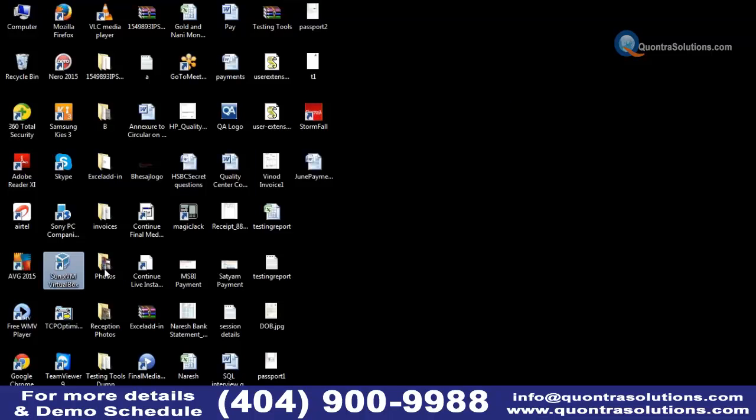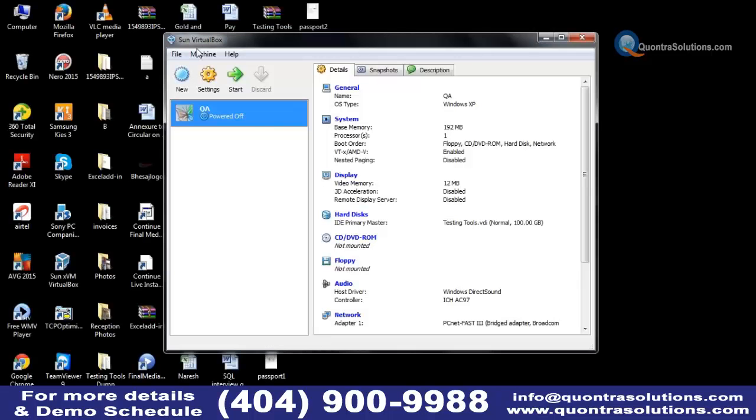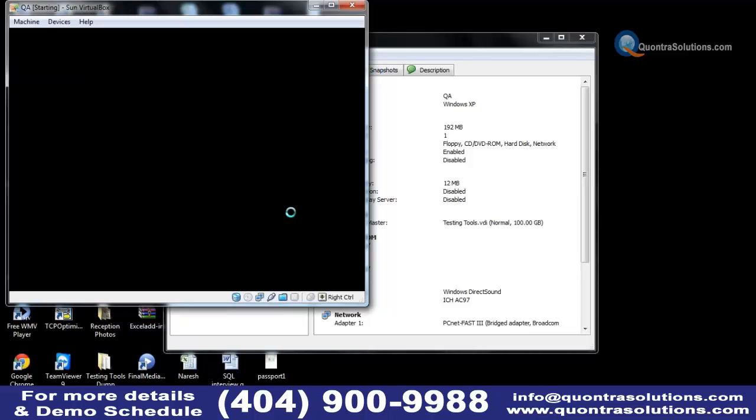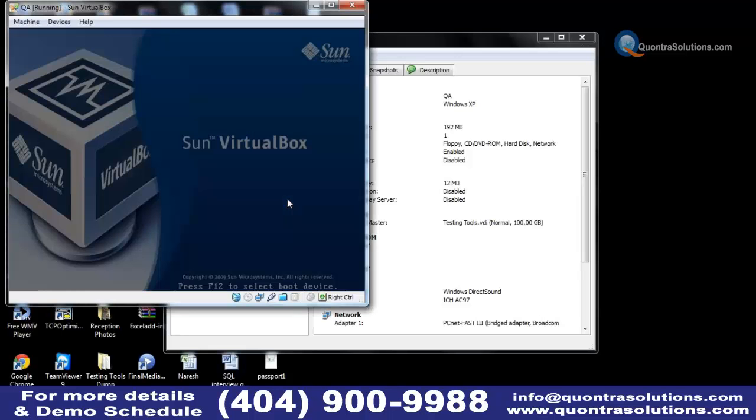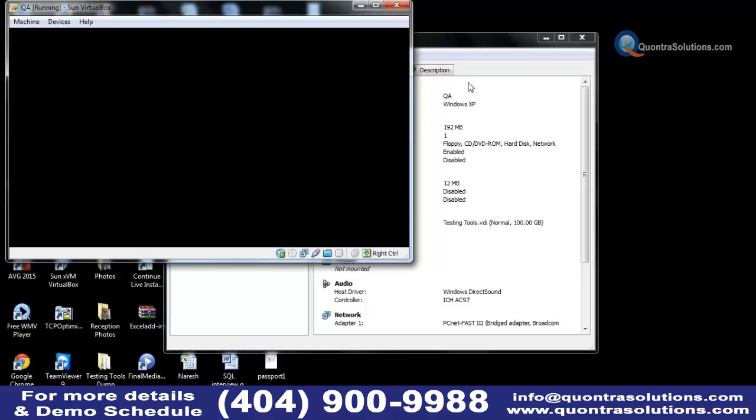Is this real or just simulated? It is kind of simulated, because QTP may not be installed in all operating systems like Windows 8, Windows 7, Mac. So it is very difficult to install individually. So we created a virtual machine like this with the XP operating system. Let's start this one. It will start a virtual operating system with XP. In that, you can see all your softwares. This related software, we are going to send it.